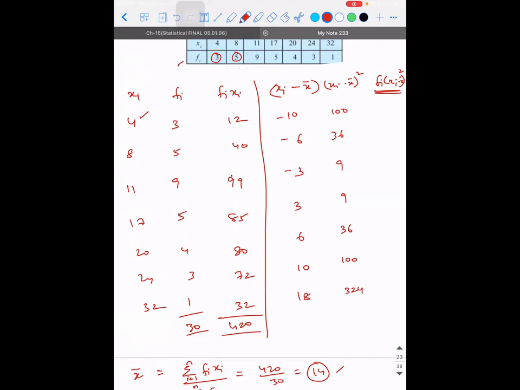Right. So Fi into this value. 3 into 100 is 300. 5 into 36 is 180. 9 into 9 is 81. I'm multiplying the squares. 5 into 9 is 45. 4 into 36 is 144. 3 into 100 is 300. 324 into 1 is 324. Please tell me the sum of this.